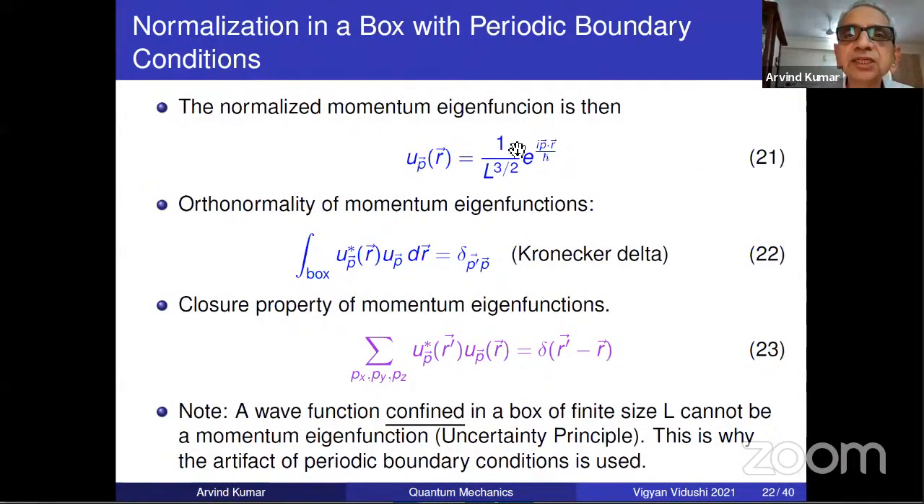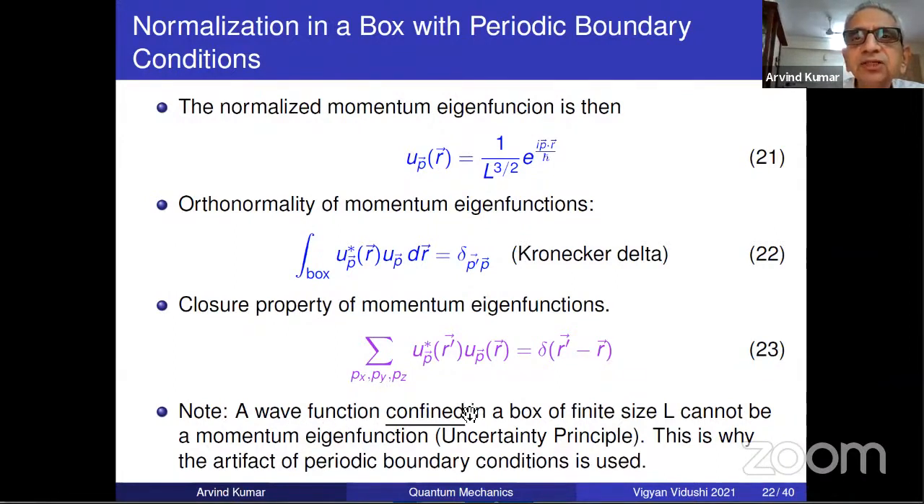So then the normalized wave function is 1 upon L^(3/2). Nice. Now there is no question of anything going to infinity. And over the integral, now you integrate over the box and you get a proper Kronecker delta, not a delta function. The closure property, however, remains the same because you are not making R discrete. Nobody makes position discrete. That is never done. Momenta you can make discrete for convenience, and at the end of the calculation you take L tending to infinity. So it's just an intermediate tool.